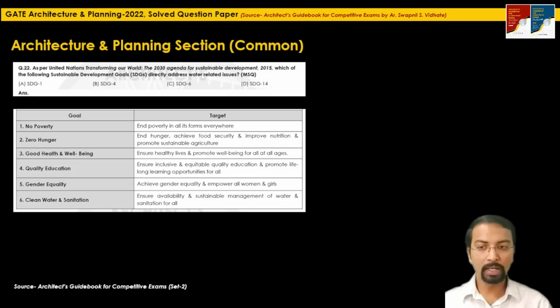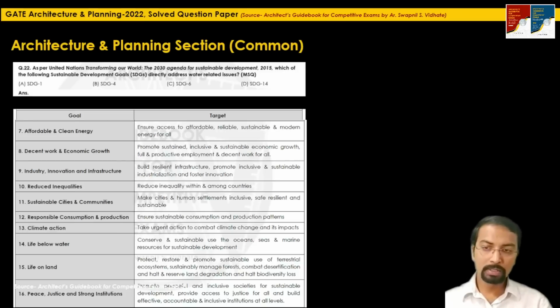If you go and see, goal 1 and goal 4 are related to no poverty and quality education respectively. So options A and B are definitely not the correct ones. Fifth is related to gender equality. Sixth is related to clean water and sanitation. So yes, option C is one of the correct options, where the goal is related to clean water and sanitation, where the target to be achieved is to ensure availability and sustainable management of water and sanitation for all.